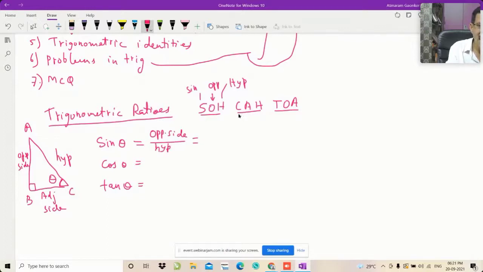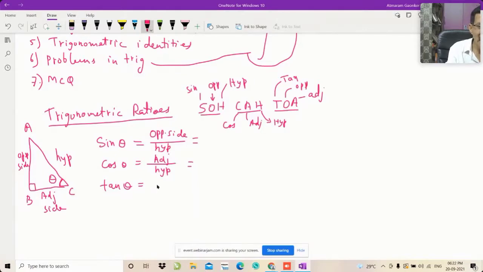And what is CAH? C stands for cos, A stands for adjacent, and H stands for hypotenuse. So I can write cos theta is adjacent upon hypotenuse. And TOA: T stands for tan, O stands for opposite, and A stands for adjacent side.